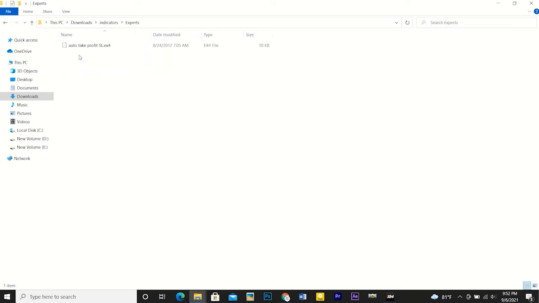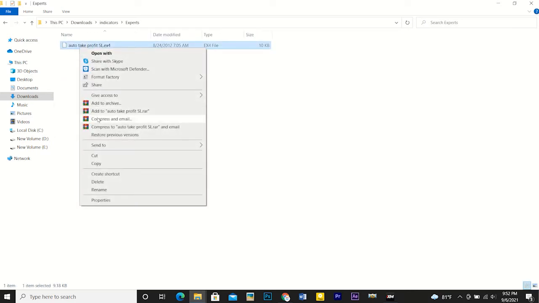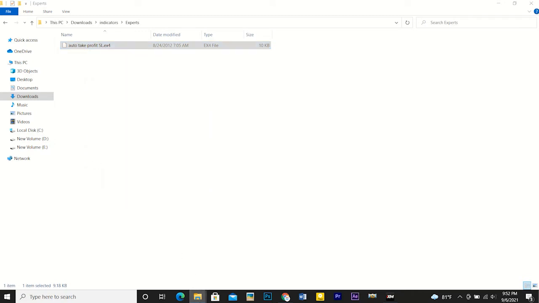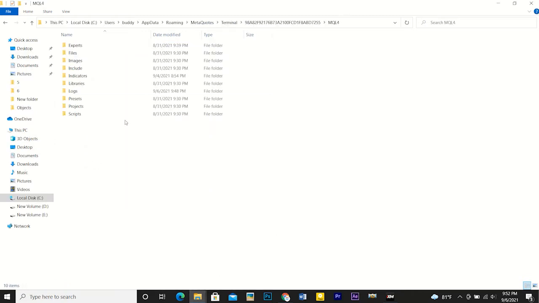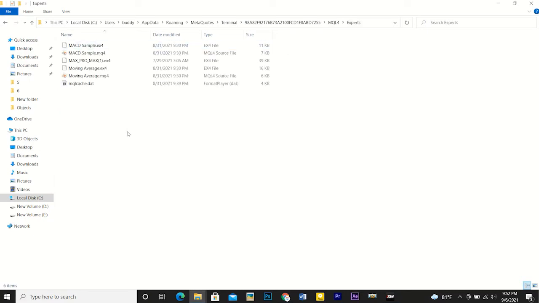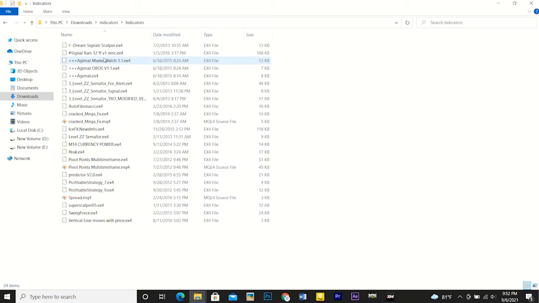Copy the expert folder file and paste it on expert folder. Copy the indicators folder files and paste it on indicators folder.